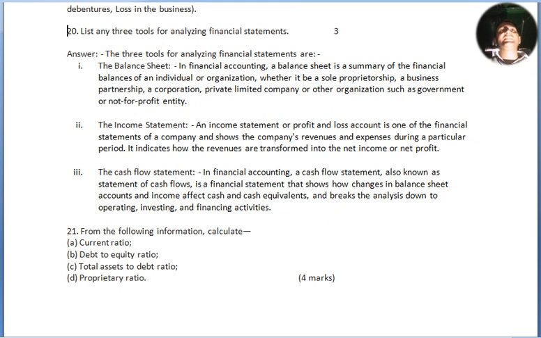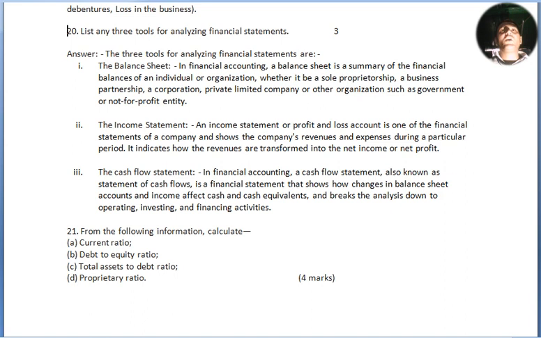Question number 20. List any 3 tools for analyzing financial statements for 3 marks. The 3 tools for analyzing financial statements are: point number 1, balance sheet. In financial accounting, a balance sheet is a summary of the financial balances of an individual or organization, whether it be a sole proprietorship, a business partnership, a corporation, private limited company, or other organizations such as government or not-for-profit entity. Point number 2, the income statement.